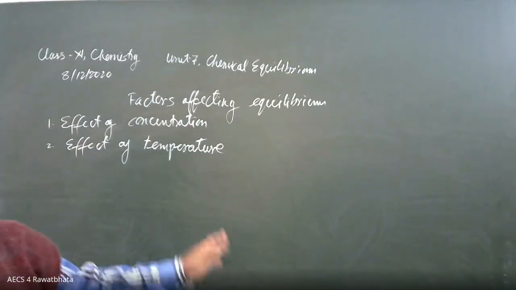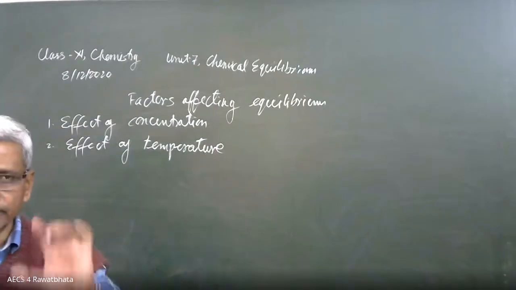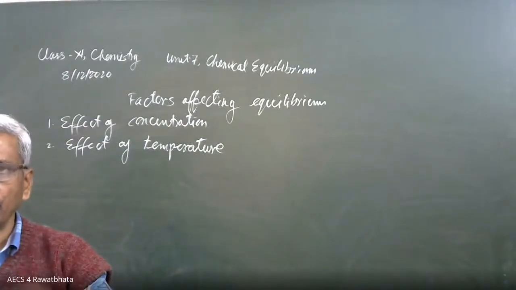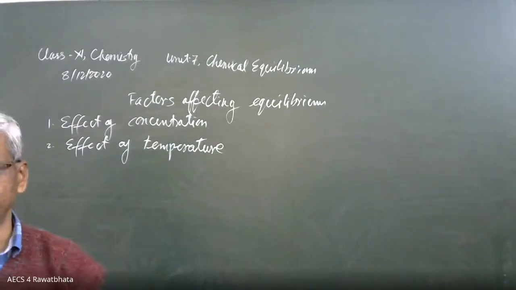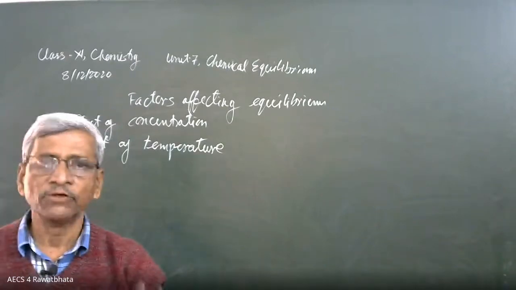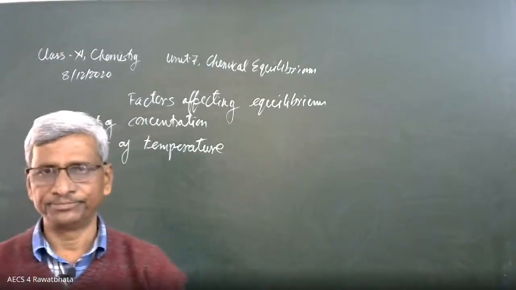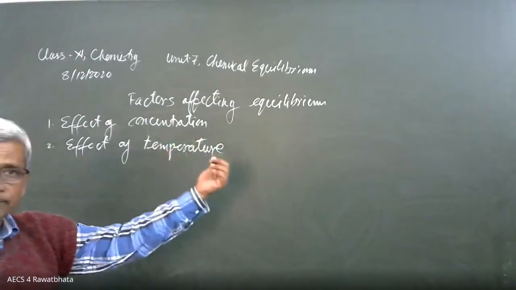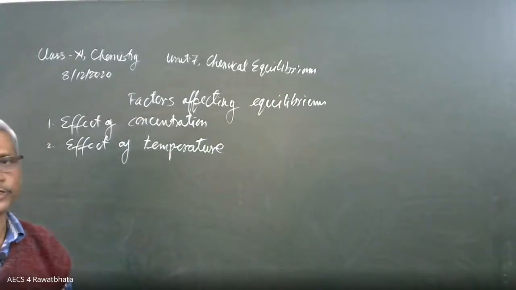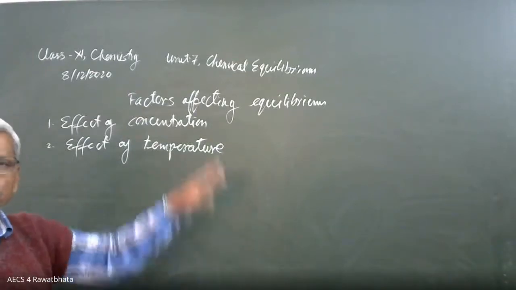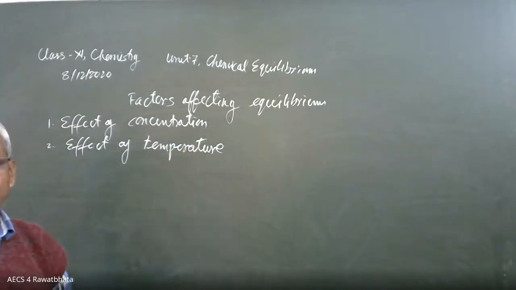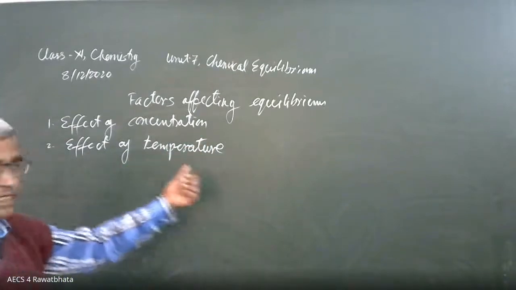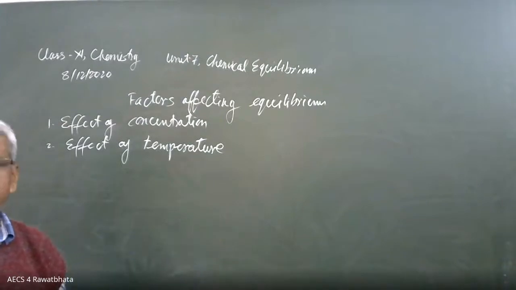Means here we are going to see that the reaction is already at equilibrium. After that we are making some change, and because of that change, what is the direction of equilibrium? The first change is if we add some reactants or products, then in what direction will the reaction shift? Now the equilibrium will be disturbed, certainly, because we are making some change in the parameter. If temperature is being changed after attaining equilibrium, what is the direction of equilibrium?